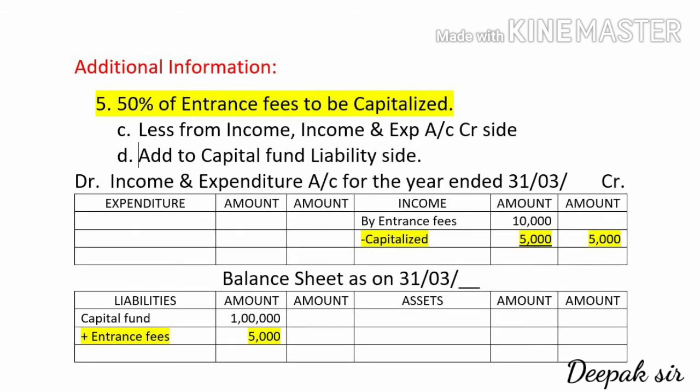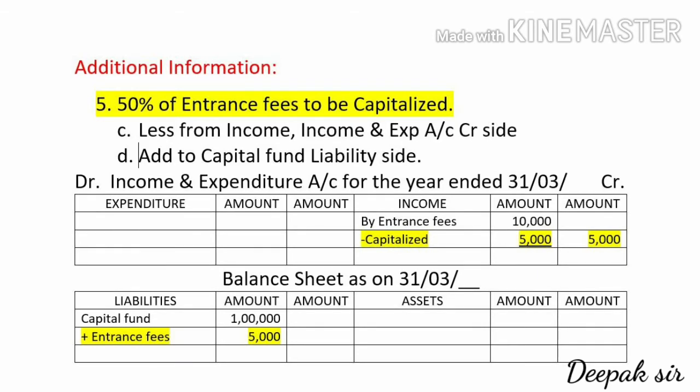For the capitalization adjustment we have to pass two effects. The first is less from income, which is given, that is entrance fees, and it will be given in the income and expenditure account on the credit side. The second effect is that we have to add it to the capital fund on the liability side. So let us solve this adjustment.